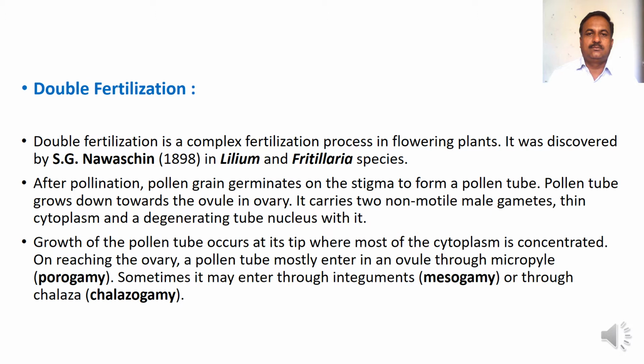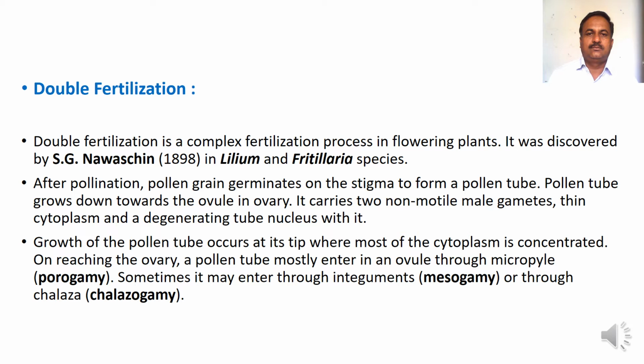The growth of the pollen tube occurs at the tip, where most of the cytoplasm is concentrated. On reaching the ovary, a pollen tube mostly enters the ovule through the micropyle; this is called porogamy.